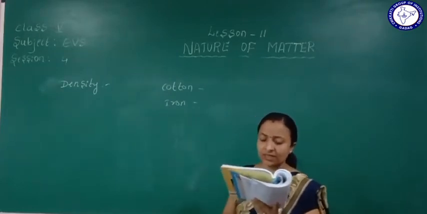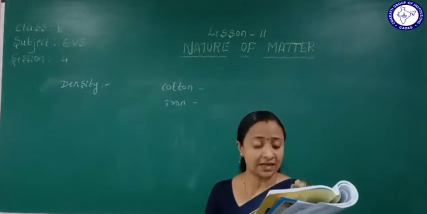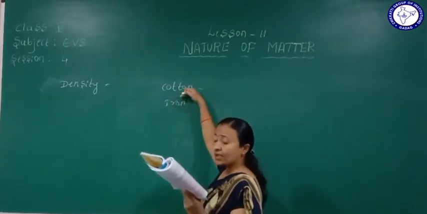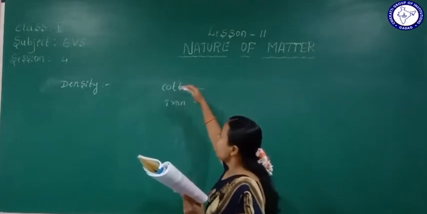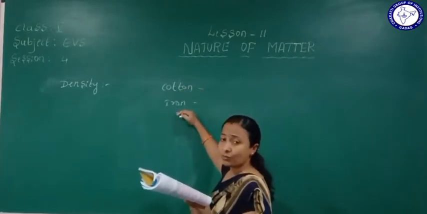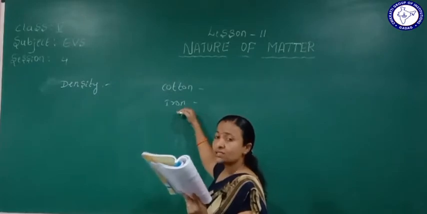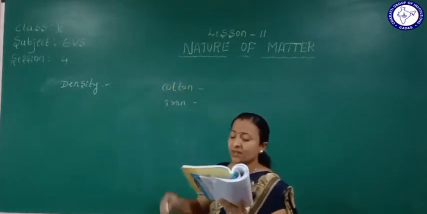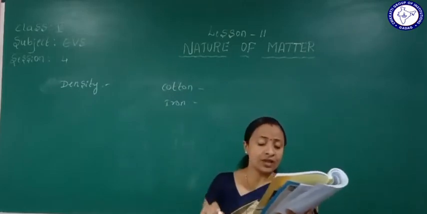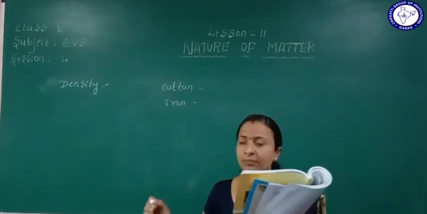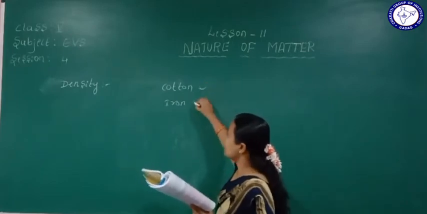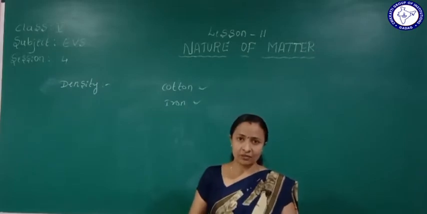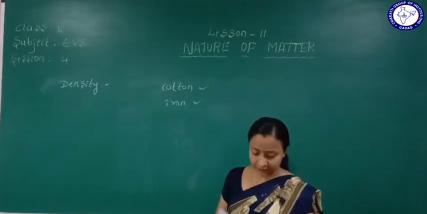Okay, so here they have given that generally we use density. The density of a less weighing object, like cotton, is less. The density of a more weighing object is what? Iron, because its weight is more. So cotton's density is less, and iron has a very heavy density.